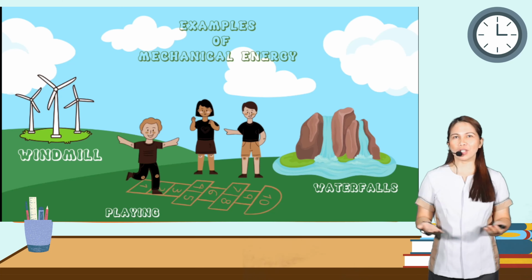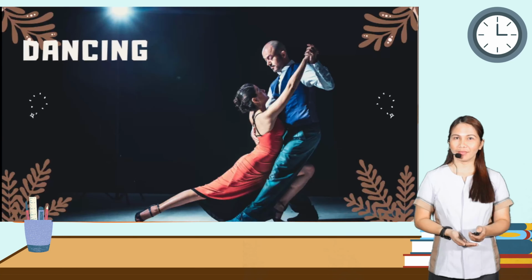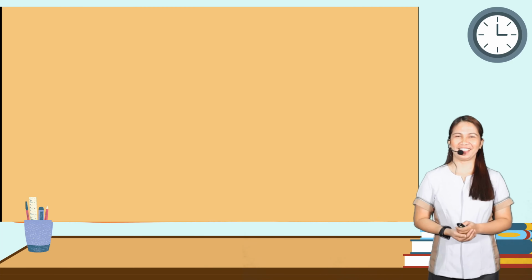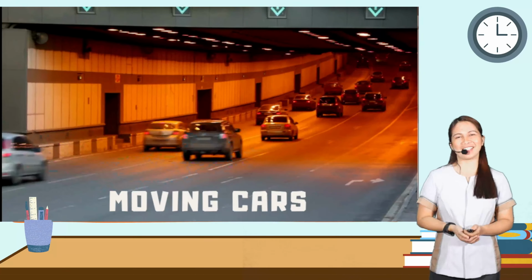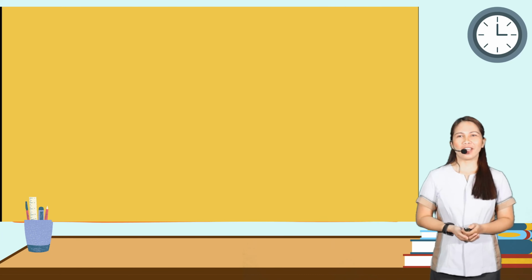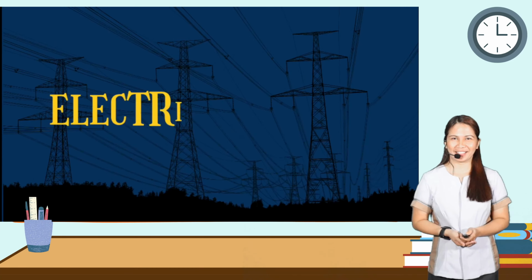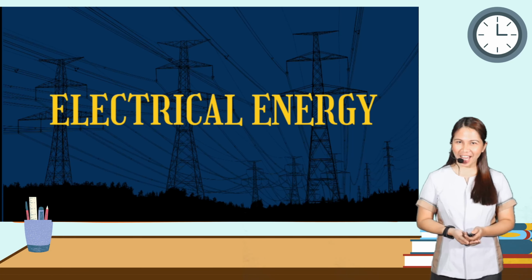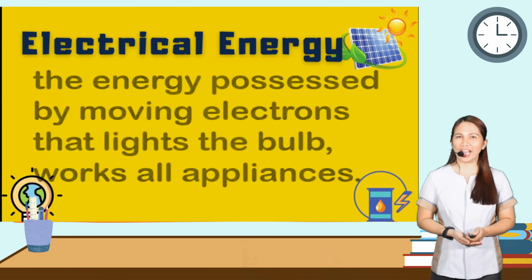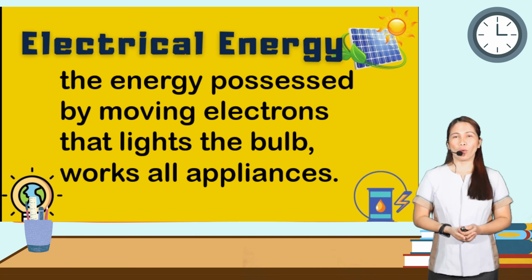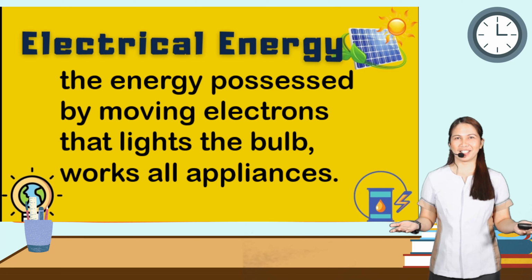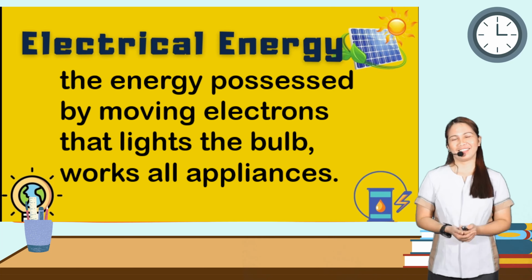Can you also mention some of the mechanical energy that you know? Dancing could also be a form of mechanical energy. And of course, moving cars. Let's try another form of energy. We have electrical energy. Electrical energy is the energy possessed by moving electrons that lights the bulb or even works all appliances. So without electricity, it's a bit boring, right?